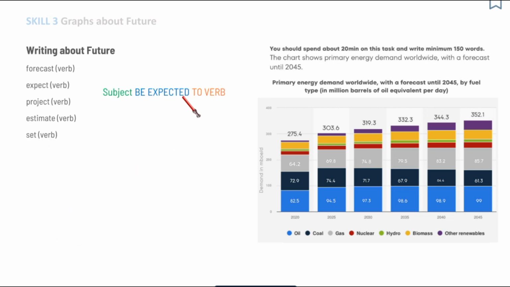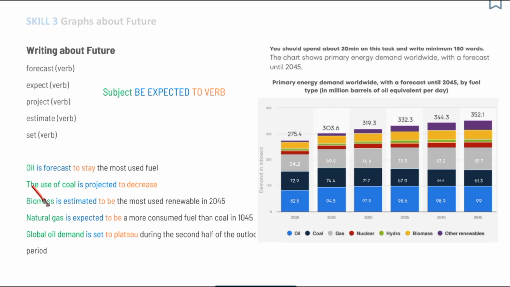So the next structure is more advanced. And let me show you a few examples. Oil is forecast to stay the most used fuel. So in this structure, we will use the subject in green.